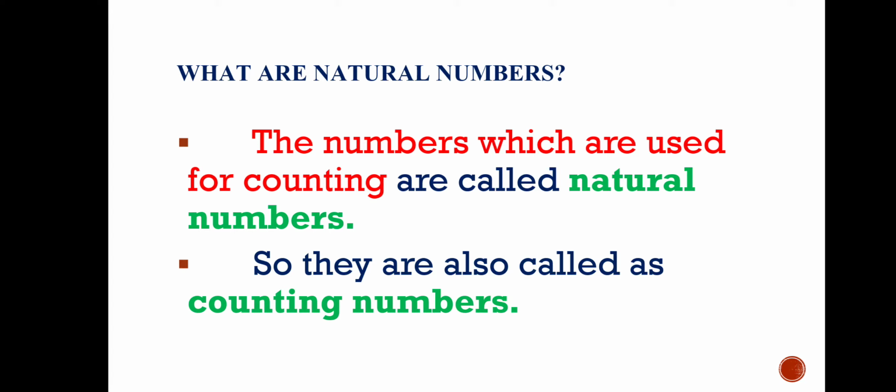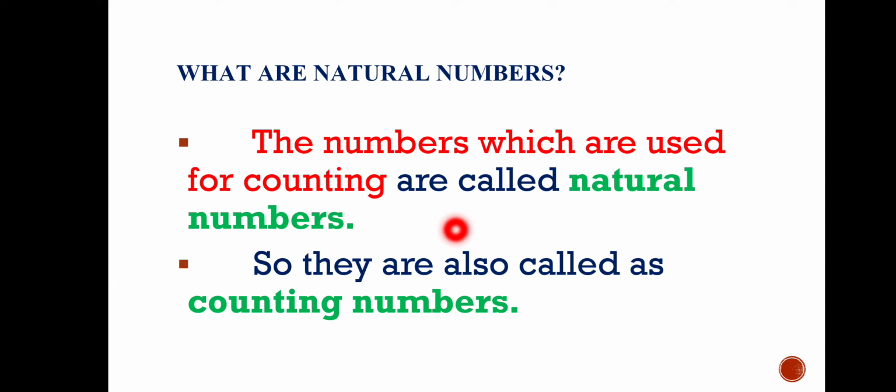What are natural numbers? The numbers which are used for counting naturally are called natural numbers. Imagine you have many chocolates in your hand. I am asking you, how many chocolates do you have? What will you say? Tell me.